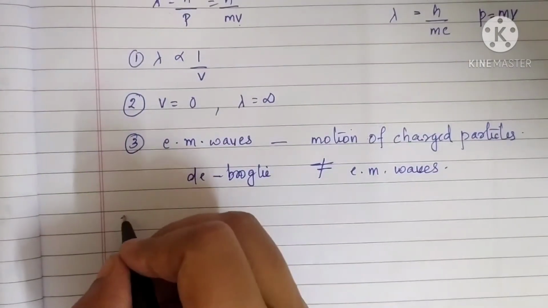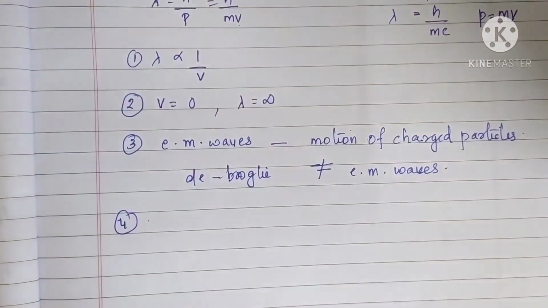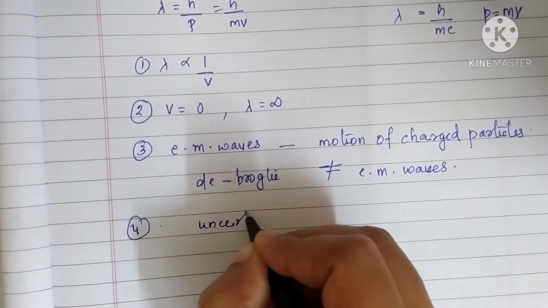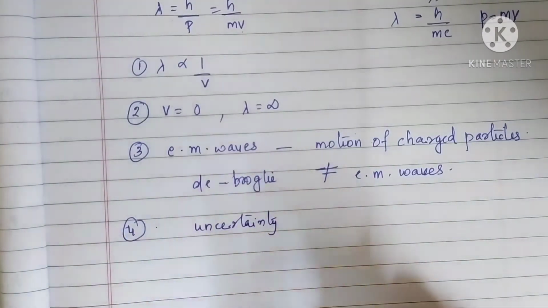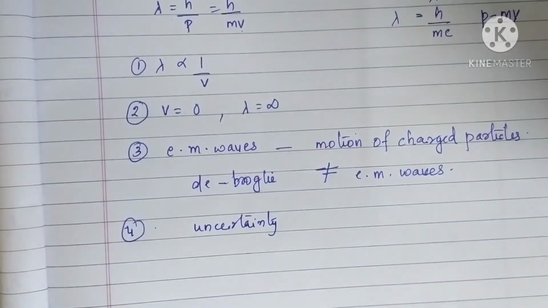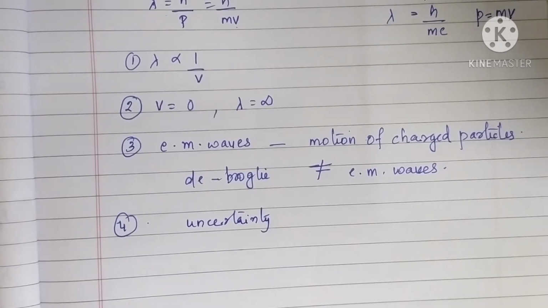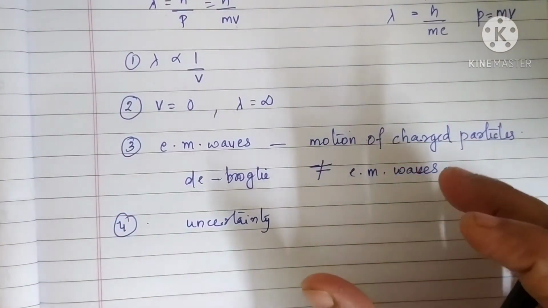Next point is the wavelength of a wave associated with a moving particle defines a region of uncertainty within which the whereabouts of the particle are unknown. This may lead to Heisenberg's uncertainty principle that you have studied in chemistry, which states that it is not possible to measure both the position and momentum of a particle at the same time exactly.